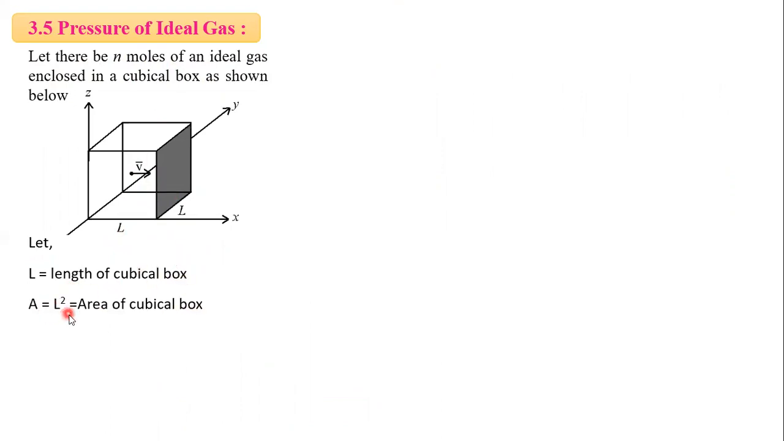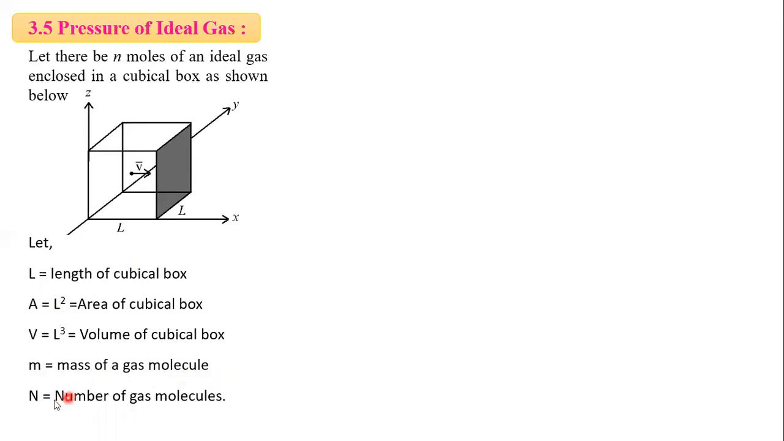Then area is L square. Volume is L cube. m is the mass of the gas molecule. N is the number of gas molecules. Capital M, the total mass, is equal to the number of molecules multiplied by the mass of a single molecule.